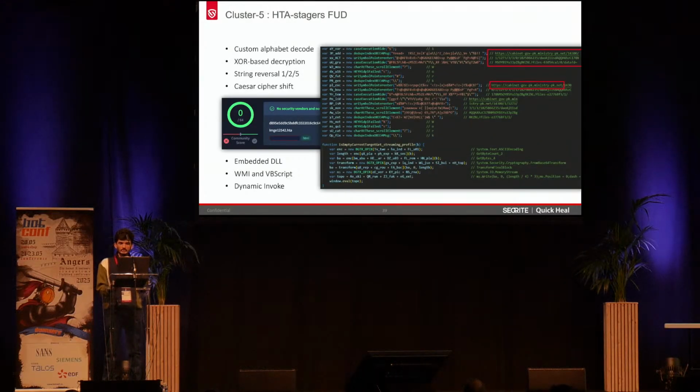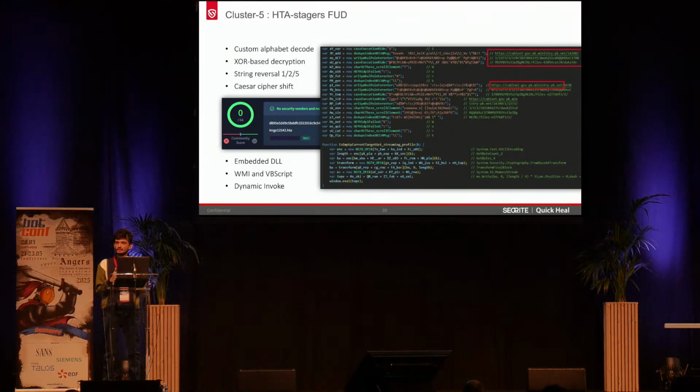So these are the HTA stages, and what we observed is that all these are fully undetected, or FUD. I mean, the static detections are 0 on VT, and it was using various custom alphabet decoding, various decryptions like XOR-based decryption, and string manipulation techniques like string reversal based on how many strings it should reverse, like 1 string, 2 strings, 5 strings.